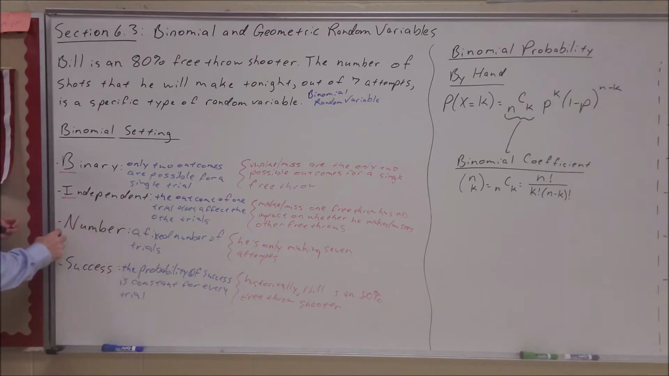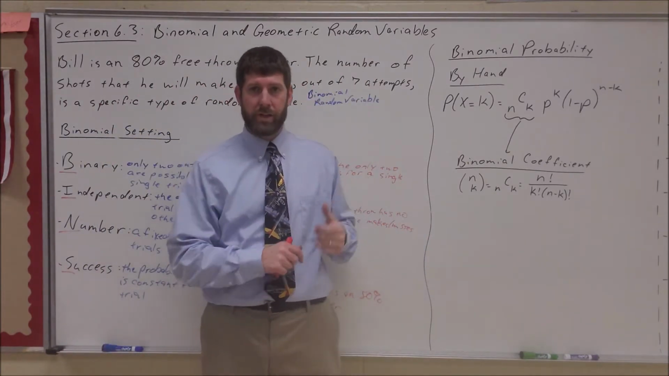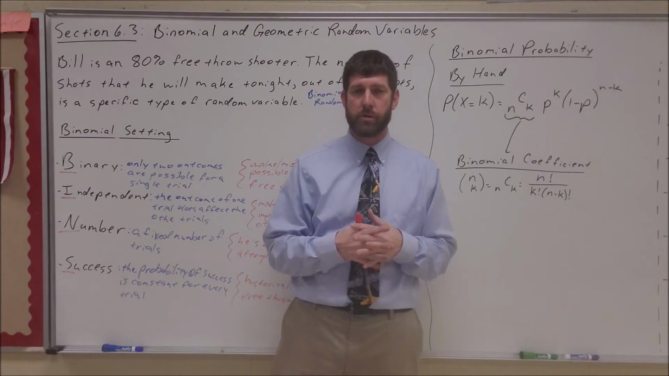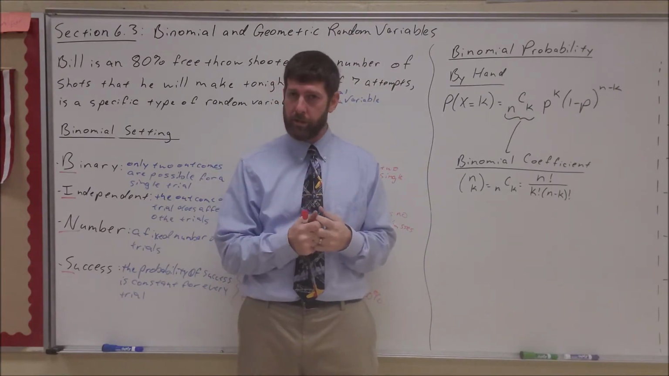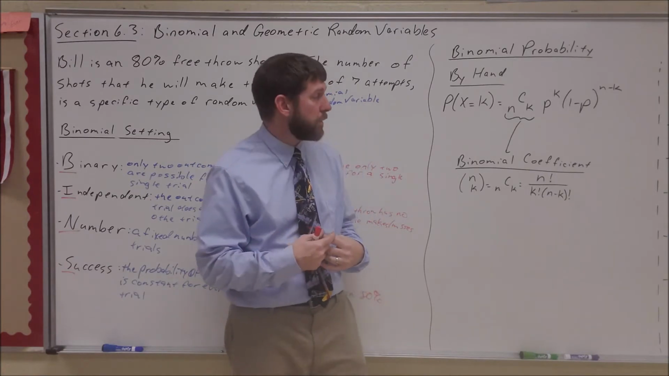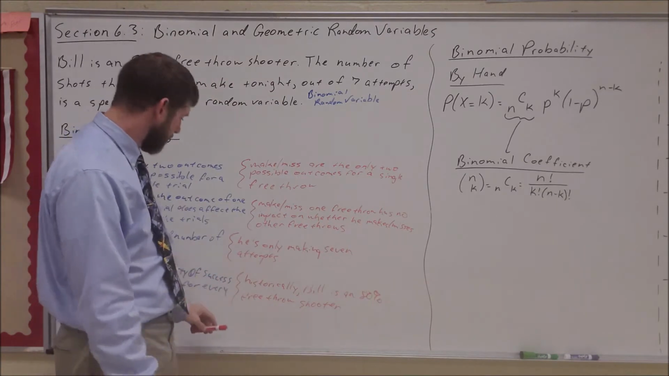Binary, independent, number, and successes. Yes or no outcome. One trial does not affect the next. We are only trying it a certain number of times, and every trial has the same probability of success. If we've hit all 4 of those conditions, then we are dealing with a binomial setting. And once it's binomial, it's really nice because we have a set formula for that, so we can calculate these binomial probabilities.